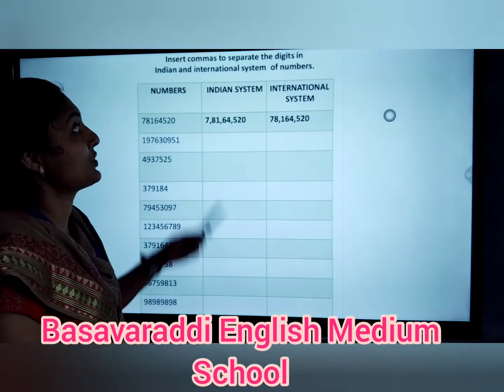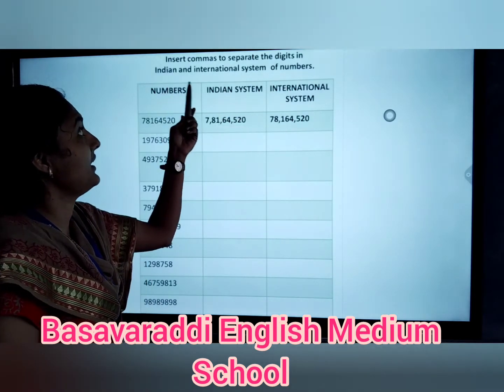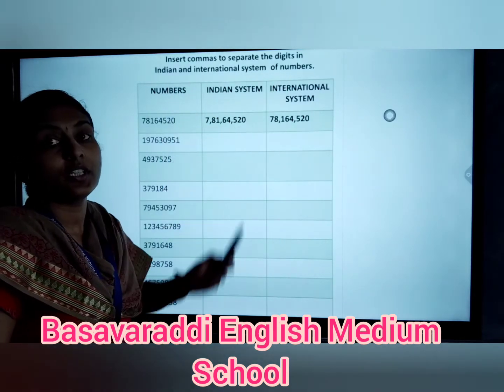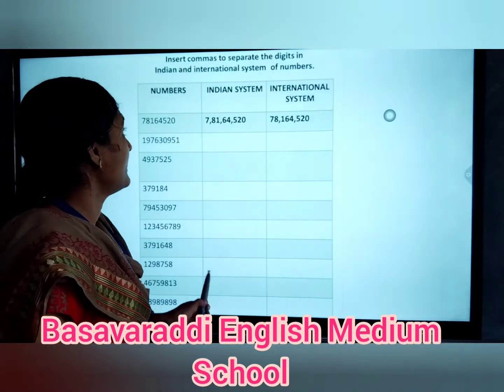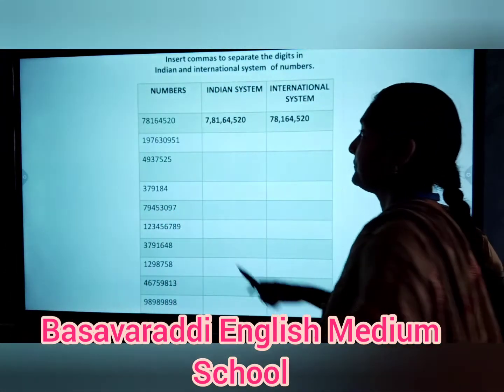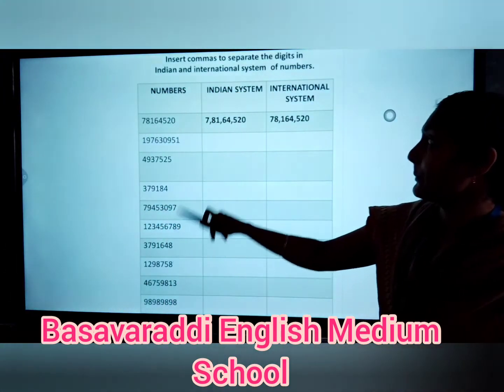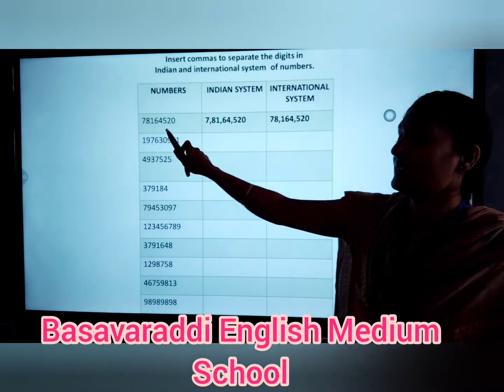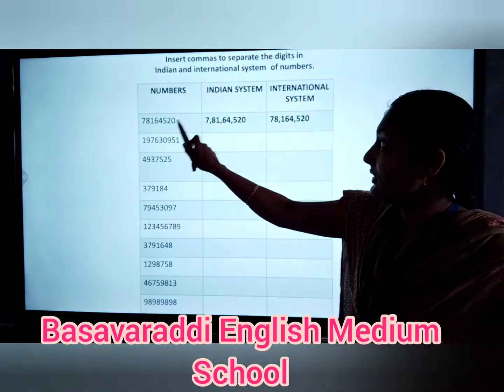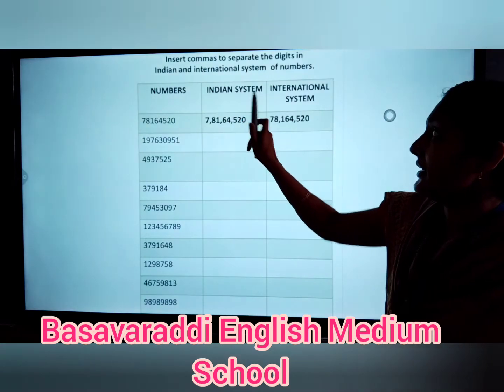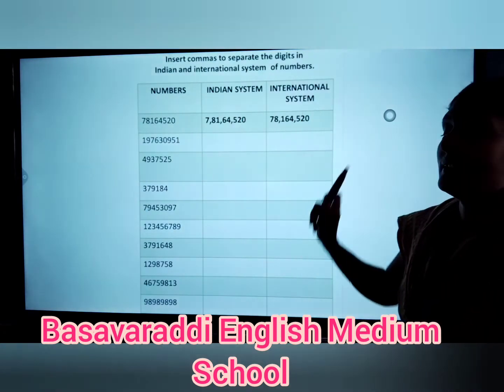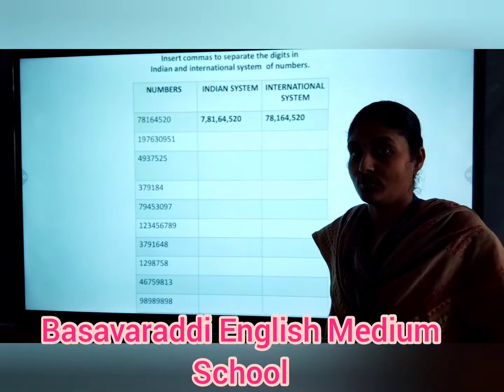Insert commas to separate the digits in Indian and international system of numbers. Okay, the numbers are like here. Yes, we have to insert the commas here in an Indian system as well as in an international system also.